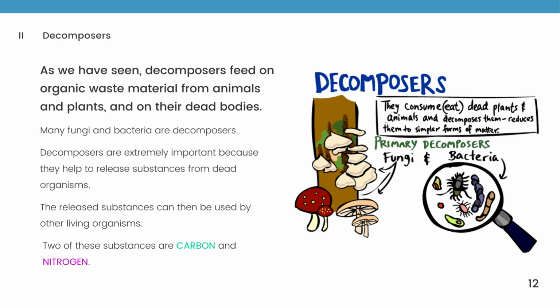As we have seen, decomposers feed on organic waste materials from animals and plants and on their dead bodies. Many fungi and bacteria are decomposers. Decomposers are extremely important because they help release substances from dead organisms. The released substances can then be used by other living organisms. Two of these substances are carbon and nitrogen.